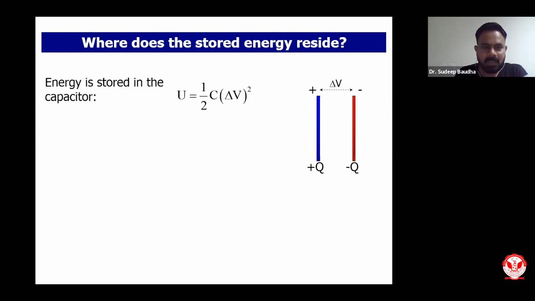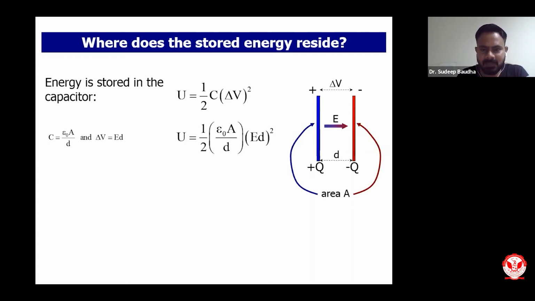So I have the formula of potential energy where U equals half C delta V square. U is potential energy, that is actually the energy stored, which we have already done, which is equivalent to half C delta V squared. C is the capacitance of the capacitor. Delta V is the potential difference. This is the energy stored. We know C equals epsilon naught A upon d for a parallel plate capacitor. And from the standard equation, we know delta V equals E d.